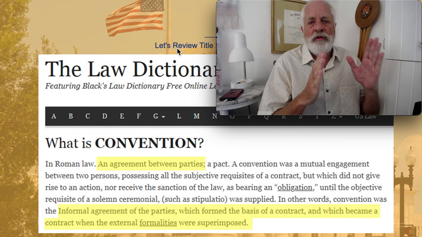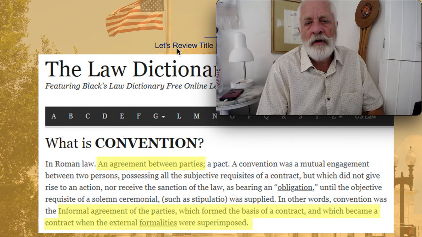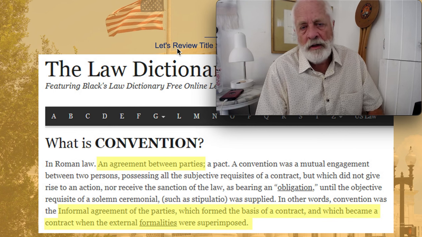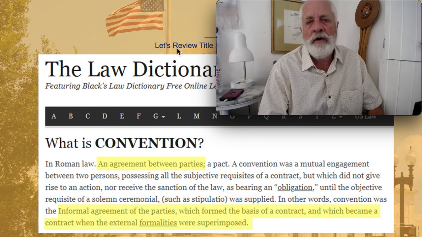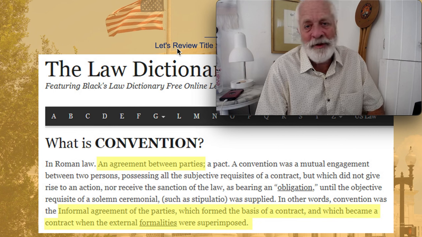You can hold two positions. A grantor and trustee are two parties, and you can hold the position of both of those parties. But you can't hold the position that there are three parties to a trust. As I said, there's grantor, trustee, and beneficiary. Those three: grantor, trustee, beneficiary. You can't hold beneficiary. You hold the other two positions, and that's the two parties, and that's it. It's an agreement. You can make an agreement with yourself. That's the definition of convention. I hope everyone understands that.